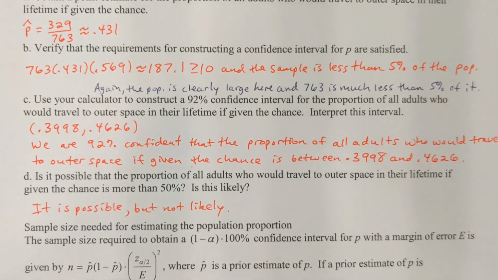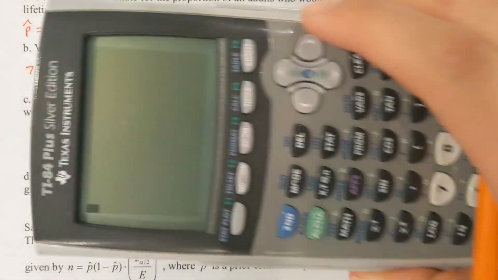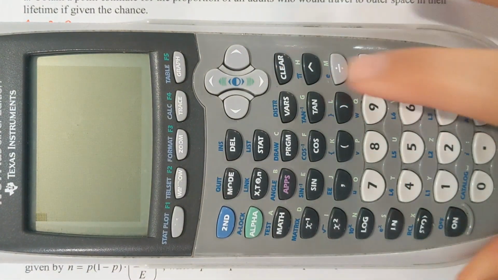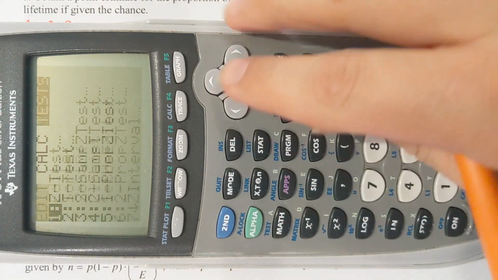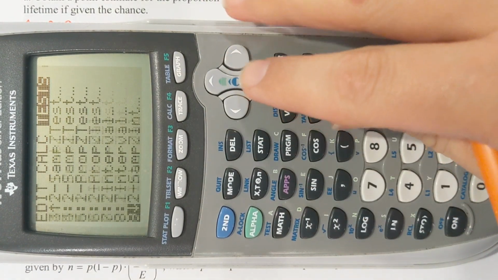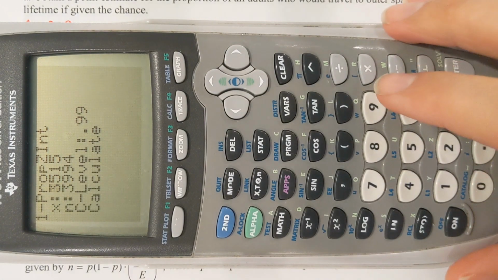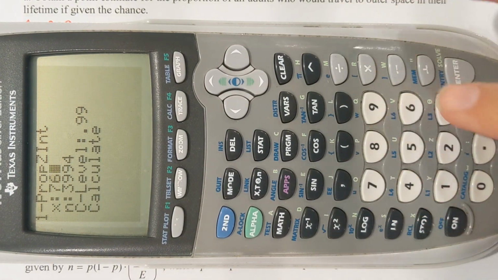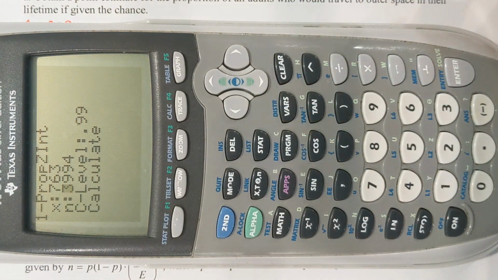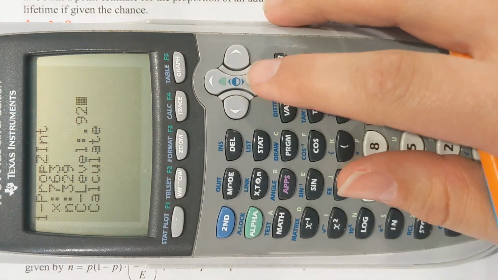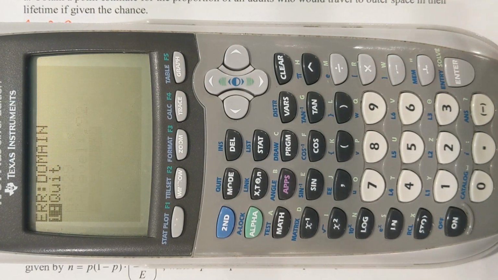All right, let's go to the calculator, and I'm going to go to Stat, go to Tests, and go down to 1 prop z int. The sample size here is 763, x is 329. The confidence level, we're working with a 92% level, so C would be 0.92. Hit calculate.